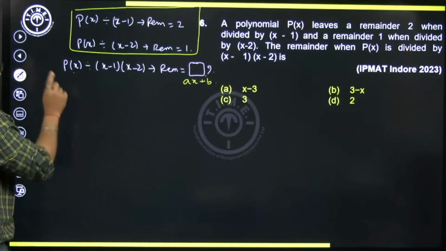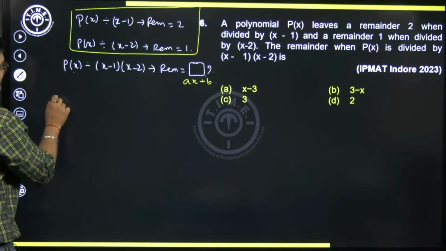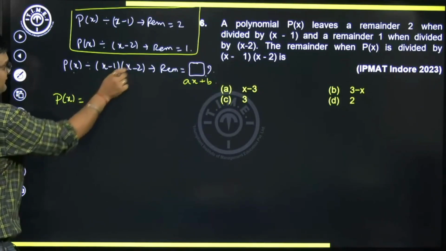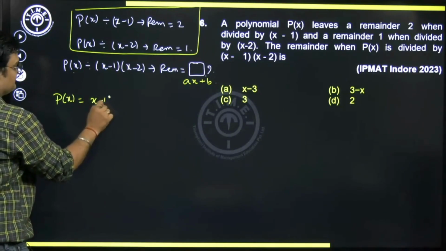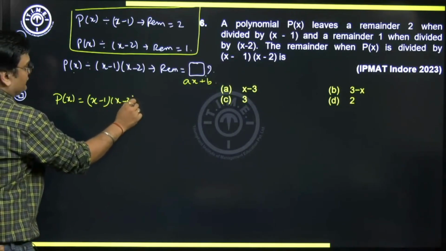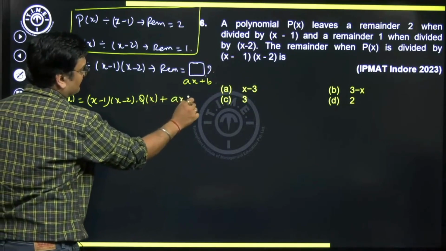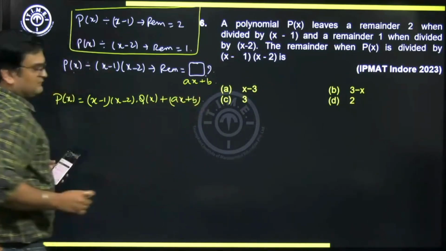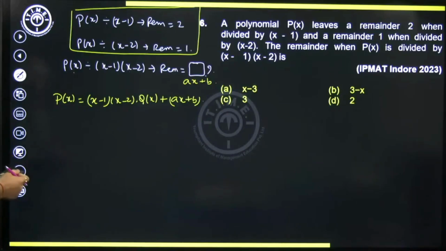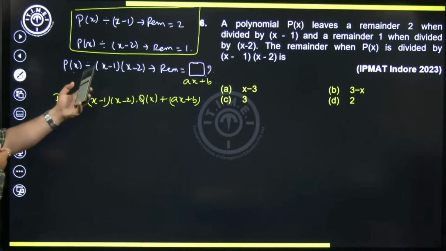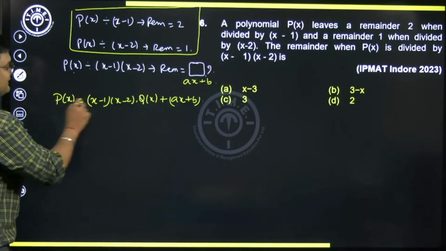Now if this is the case, let's use the division rule. What does it say? Dividend is equal to divisor into some quotient plus remainder, which is ax plus b. Correct? Now please note, what would happen if I put x equal to 1 here?